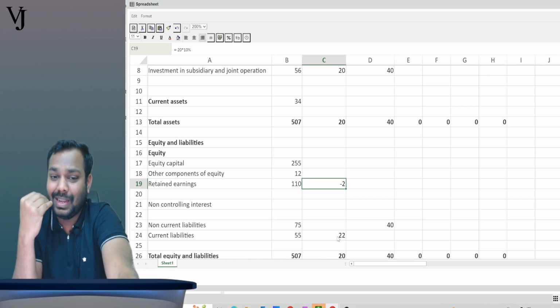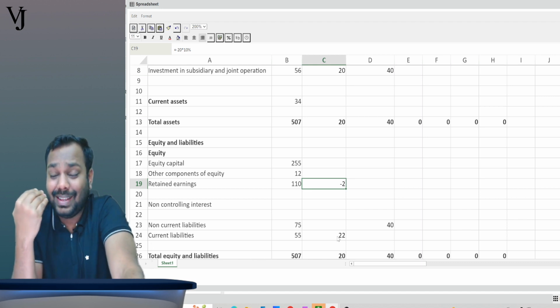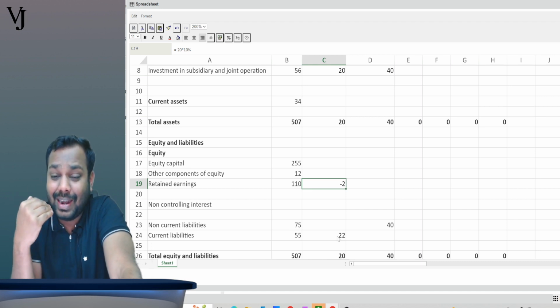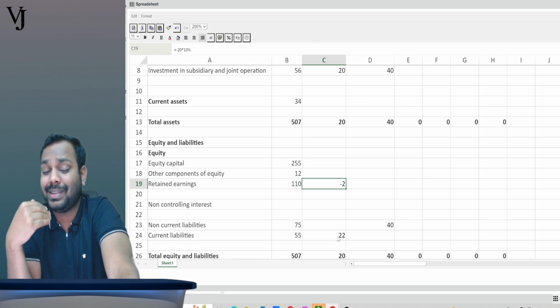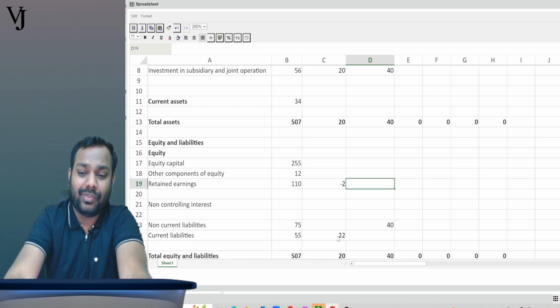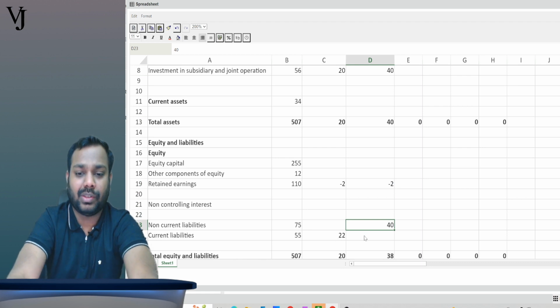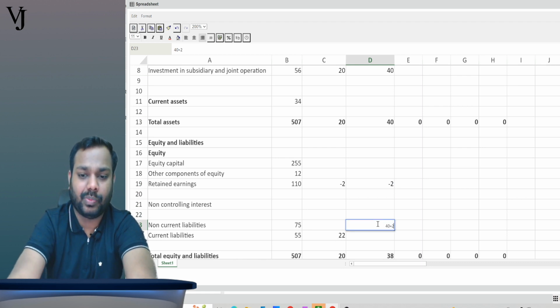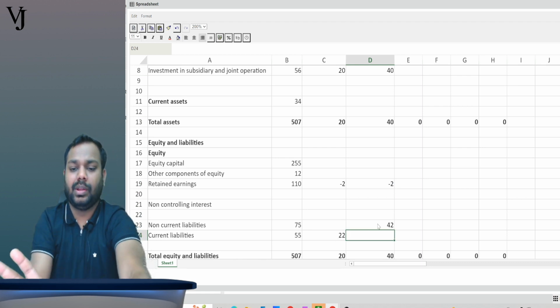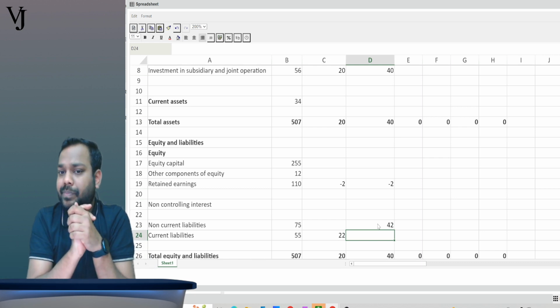If the fair value increases, it is an increase in your liability, the contingent consideration, right? So you have to record an expense of 2, and here you will record plus 2. Tell me guys, is it clear everyone till here?